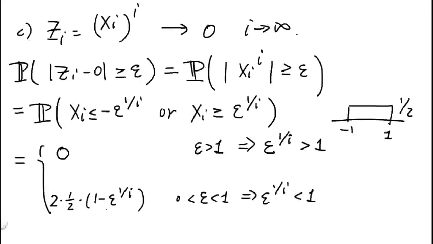Okay, so in order to prove this quantity converges to 0, we simply have to justify why does epsilon to the 1 over i converge to 1 as i goes to infinity.